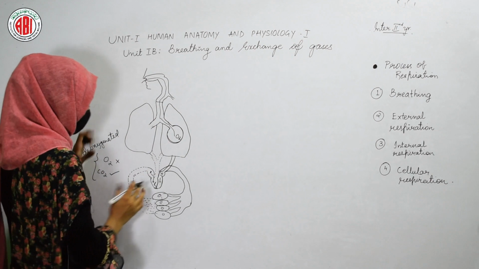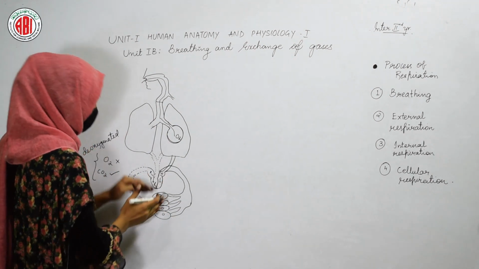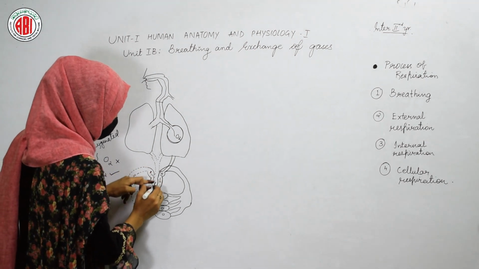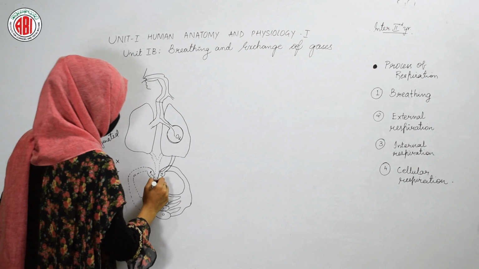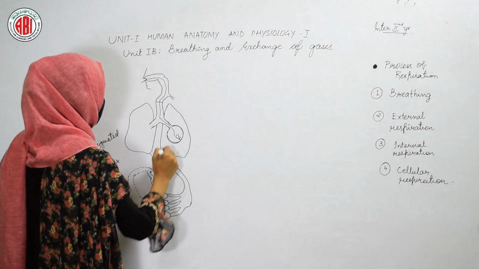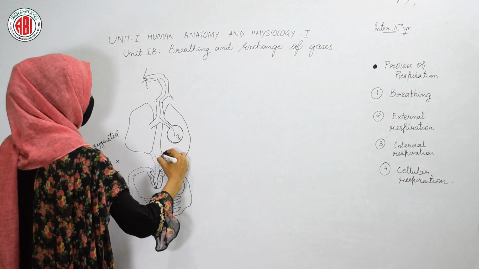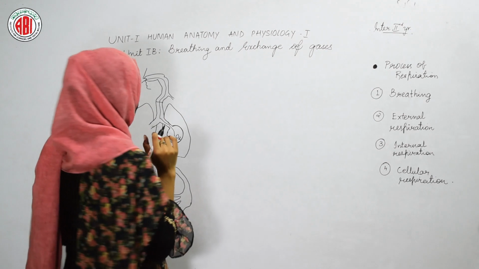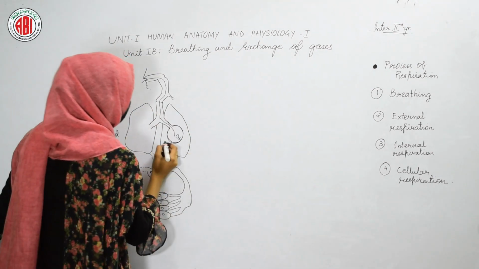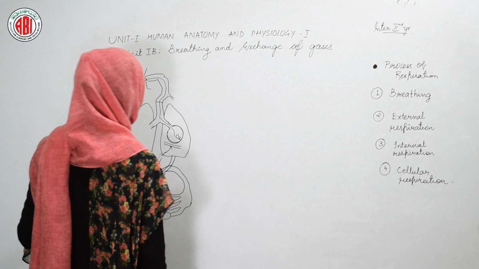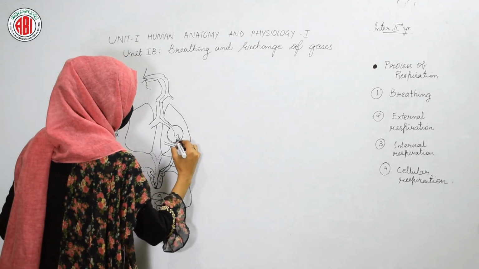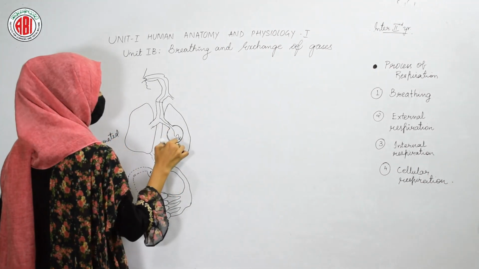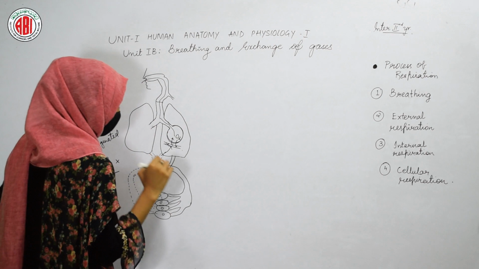The deoxygenated blood from all the organs is collected by the right atrium, then it reaches the right ventricle, and finally, through the different blood capillaries, it is passed to the lungs. When the deoxygenated blood reaches the lungs, the exchange of gases takes place. The oxygen present in the alveoli enters the blood, and the carbon dioxide present in the deoxygenated blood passes into the alveoli.